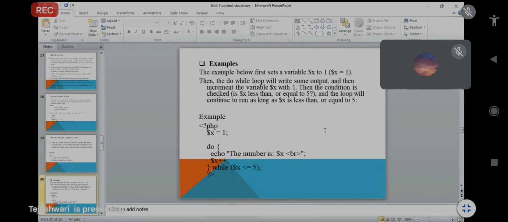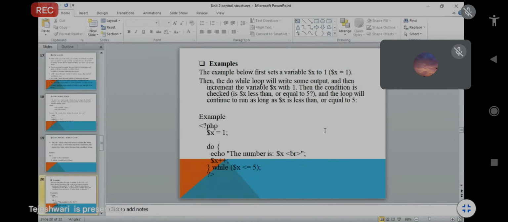the condition is true. First we declare one variable, $x, and set its value to 1. Then, in the do part, we give one statement to print, the number.